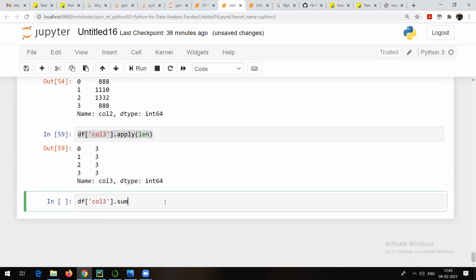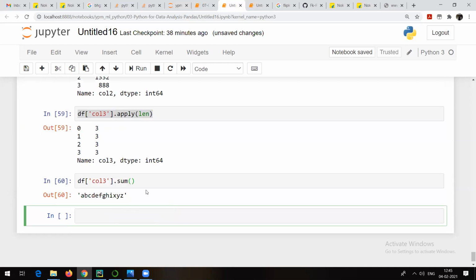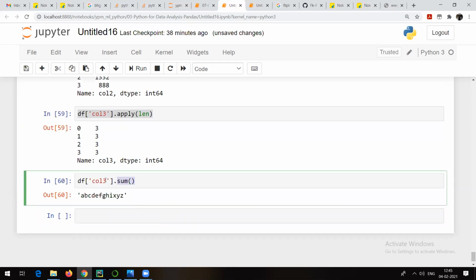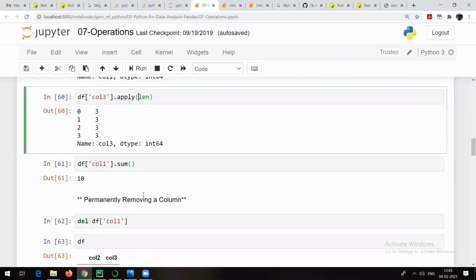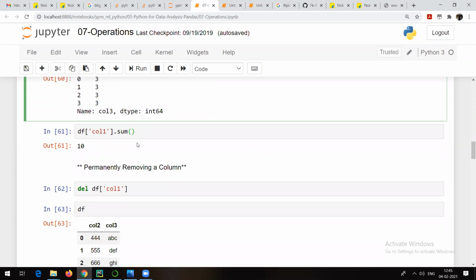Suppose I want to find out the sum. Now let's see what will happen here. Now see what it has done. For column 3, I am trying to find out the sum. So what is this actually? A B C D E F G H I J K A B C D E F G H I F L Z. It is actually concatenation. Instead of this, if I go for 2, now you'll see that it is going to show me the sum. Right? So this is how you can directly apply a method instead of using dot apply. That's the basic difference between both. Okay. So column 1 dot sum, you can get the sum of column 1.